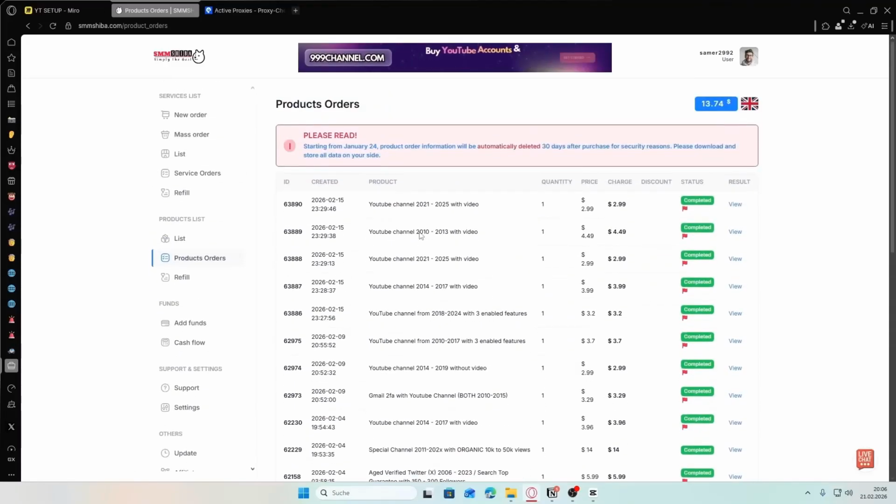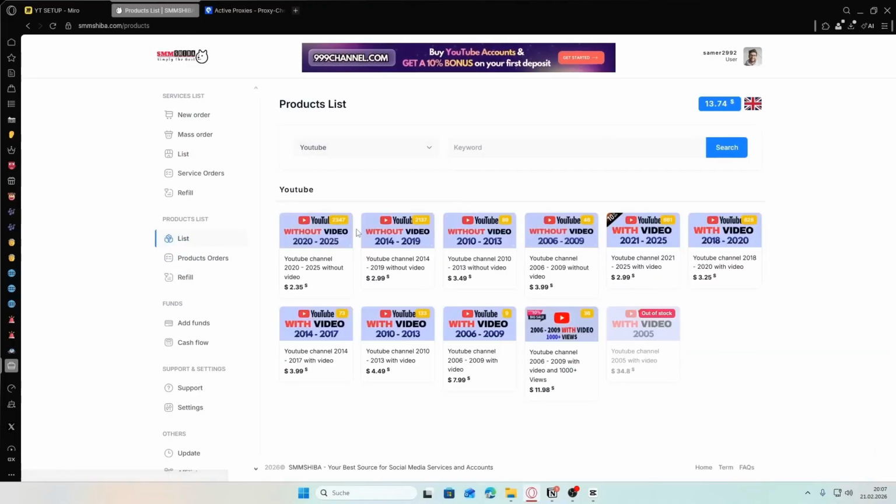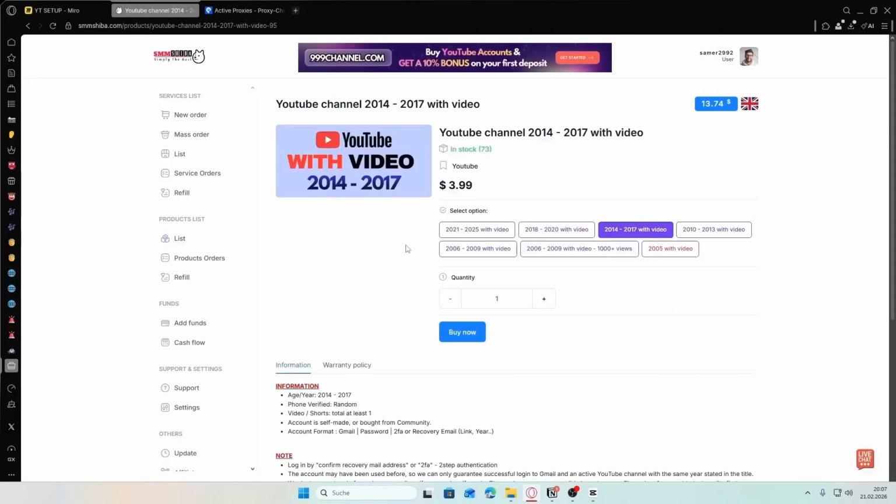Right, so I'm currently at my dashboard on smmshiba.com, and do not get confused by the website names. SMMShiba and SMMDodge are actually the same website. So all you have to do once you've created yourself an account here is to go on list, click on this category icon, select, and here you want to select something, basically any option that says from with video. So I'm going to choose this one right here, and this should be already fine.